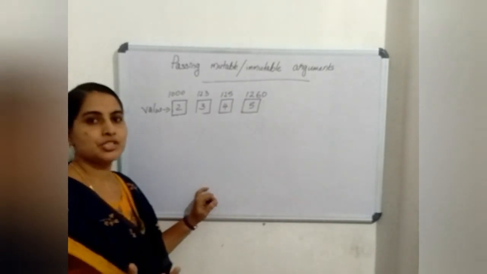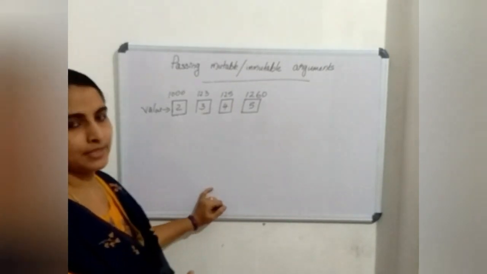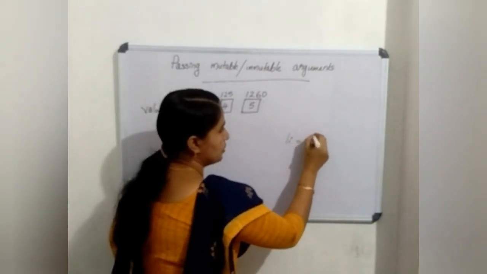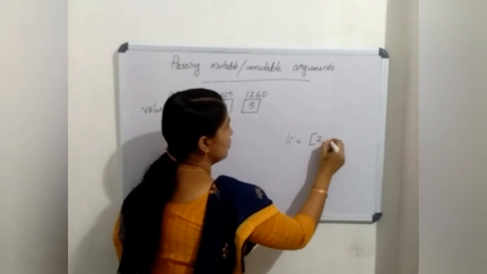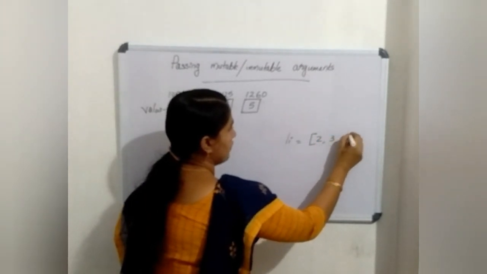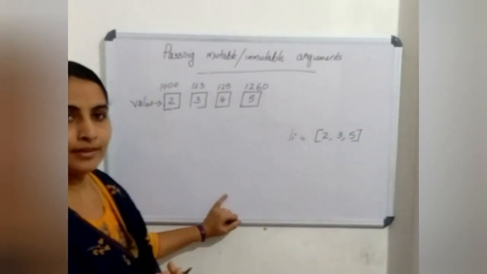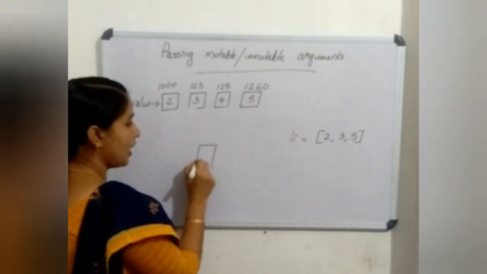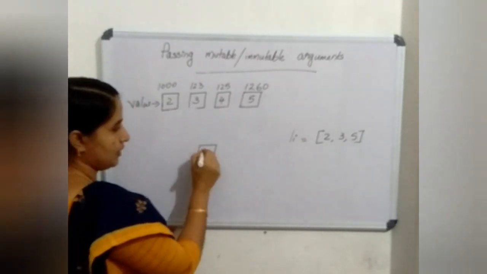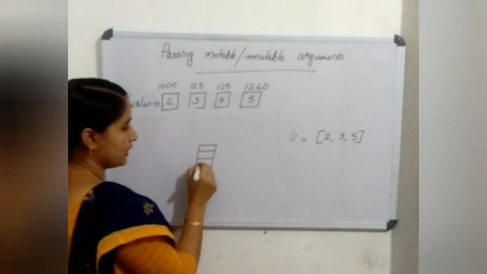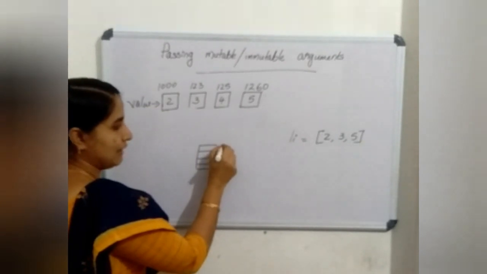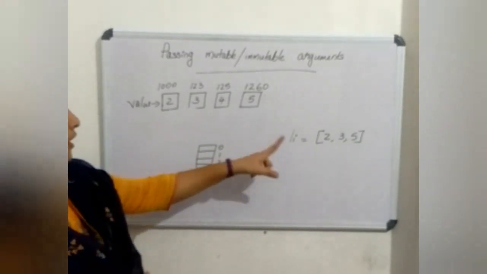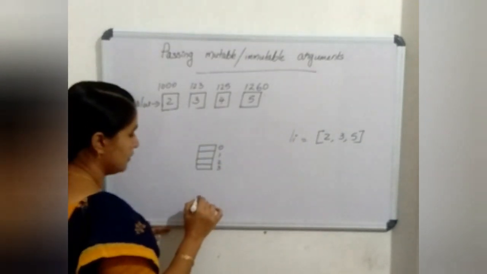Let us see the storage of a mutable data type. Let me take the example of a list: Li equal to 2, 3, 5. Then in computer memory, a new list is created, and the speciality of a list is that it can hold more than one value with index 0, 1, 2, 3 and so on.